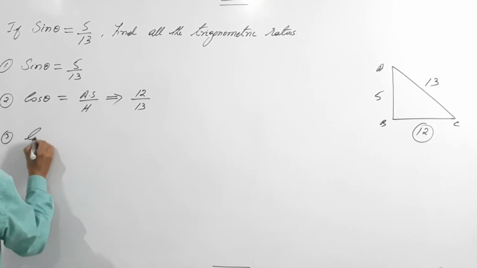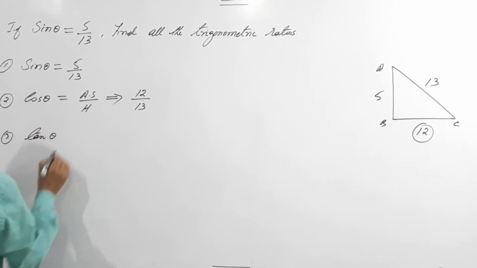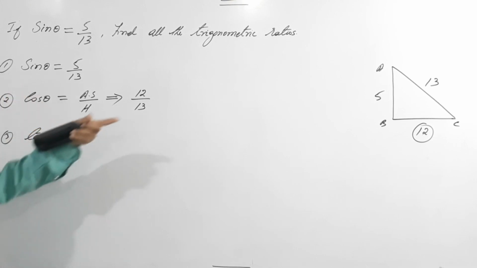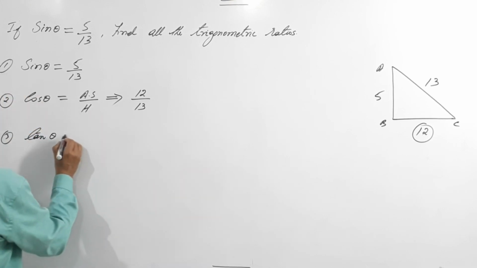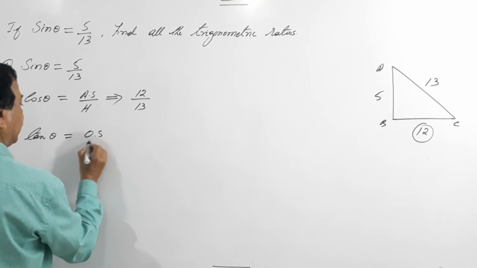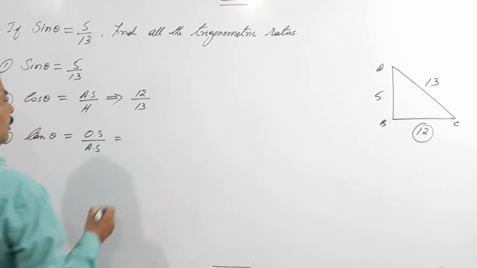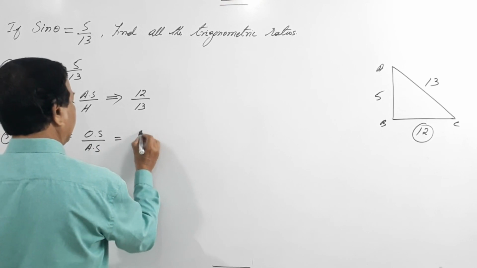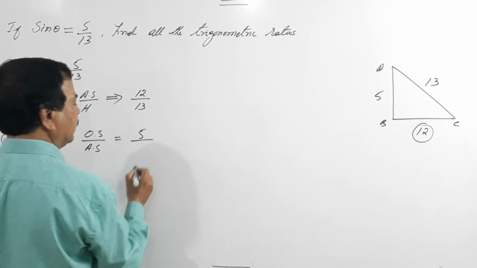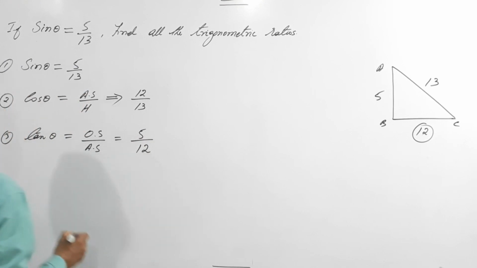Third one, tan theta. Either you can use sin by cos or directly find it. So tan theta equals opposite side by adjacent side, that is 5 by 12.